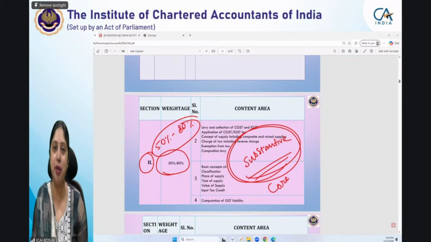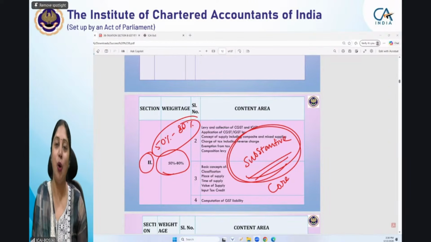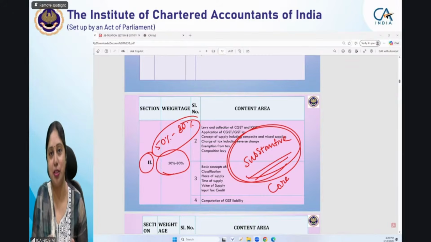If you do not remember anything, you do not need to write anything, just straight away write the provision, because we do not expect our students to keep memorizing sections, rules, notifications, and circulars. At the intermediate level, we do not expect them.